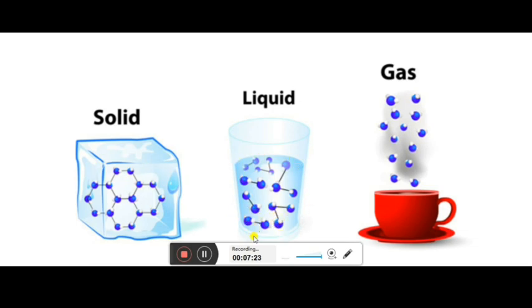So the intermolecular space is too much in comparison to the solid, and the molecules are loosely packed, but they will move within the boundary. Here they can move on their mean position, but that is a vibration only, just like your phone vibrates, no? They are not moving from one place to another.